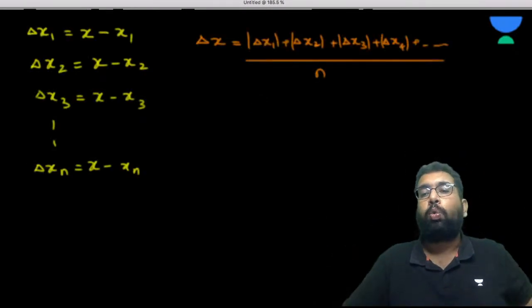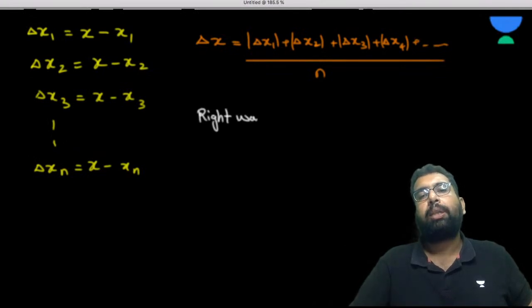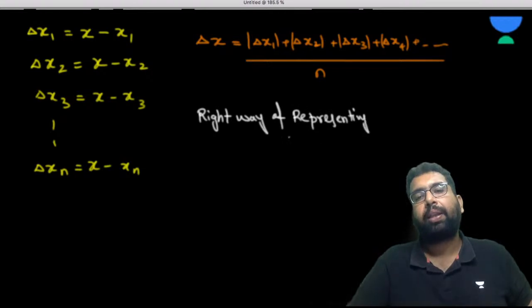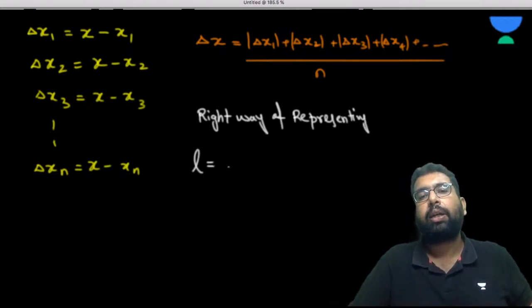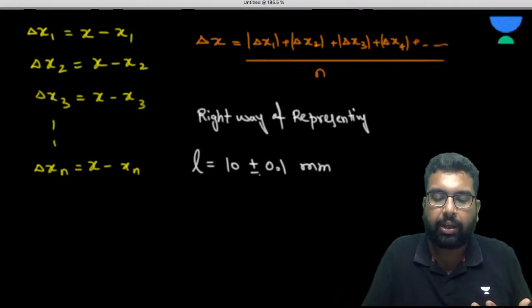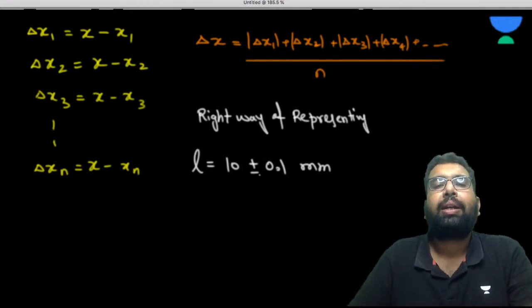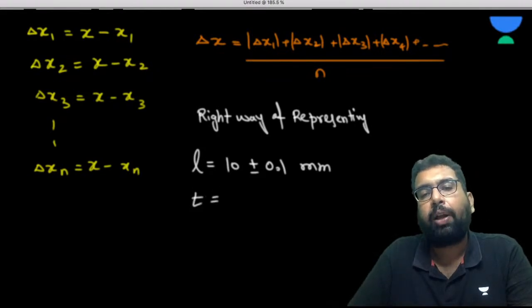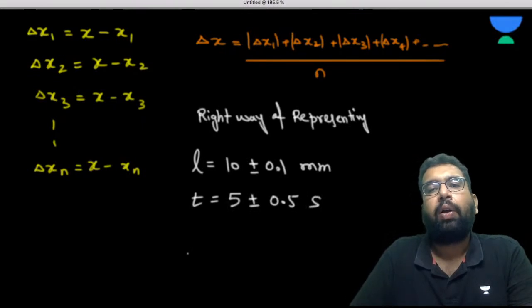And what is the right way of representing some physical quantity? Please understand it. Let's suppose you are representing some length: it is 10 plus minus 0.1 m. This is the right way. When you are representing some physical quantity, it may be length, it may be time, for example 5 plus minus 0.5 seconds.